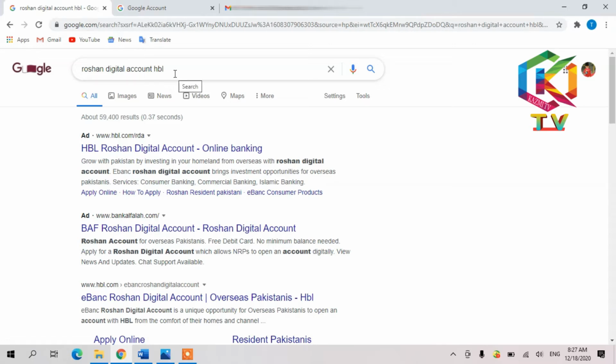So right now I'm going to open HBL. I just search on Google and open the first link. You just follow me step by step. Start. You just write Roshan on Google. You can write Roshan Digital Account HBL or UBL. The first link is the HBL Roshan Digital Account online banking. So while staying outside Pakistan, you can use the same benefit you are using in your country. Okay, let's start. Click on the first link.